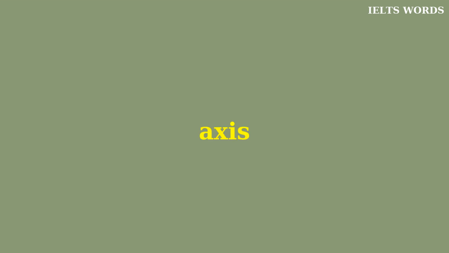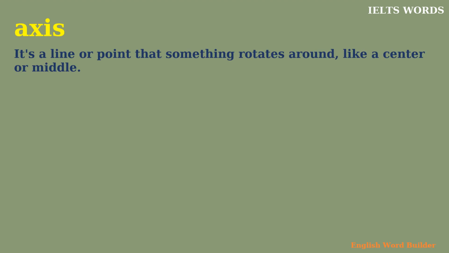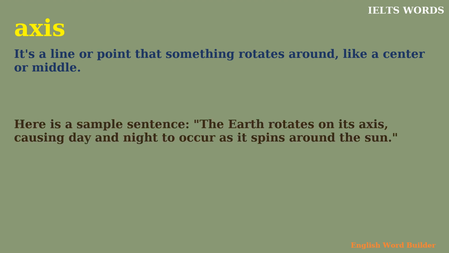Axis. It's a line or point that something rotates around, like a center or middle. Here is a sample sentence. The Earth rotates on its axis, causing day and night to occur as it spins around the sun.